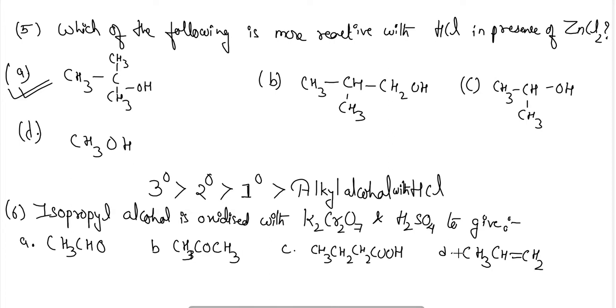So isopropyl alcohol means CH3CHOHCH3. This is isopropyl alcohol. So when isopropyl alcohol is oxidized with K2Cr2O7 or H2SO4, then it will produce ketone. Okay, it will produce ketone here. So the answer will be option B. Correct option here will be option B.